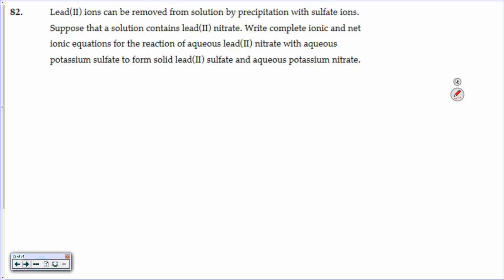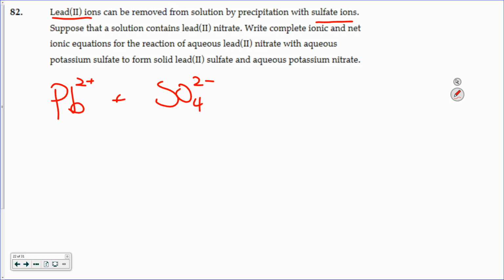All right. This is the same type of question. You're just writing it out, so you've got to go from name to formula. It says that lead ions, Pb2+, can be removed from a solution by precipitation with the sulfate ions, SO4 2-. The key is to be able to go from name to formula to make this work.